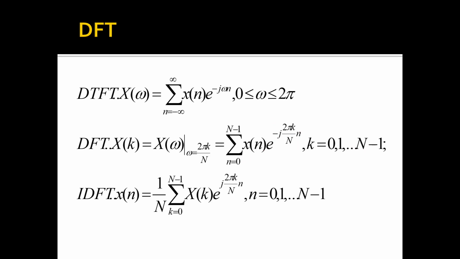Now if we have to reconstruct back the time domain signal x of n, we perform IDFT, that is inverse discrete Fourier transform, and the formula is 1 by n summation k equal to 0 to n minus 1 x of k e to the power of j 2 pi k n by capital N, and small n ranging from 0 to n minus 1. Anyway, we are going to study in detail DFT further classes.